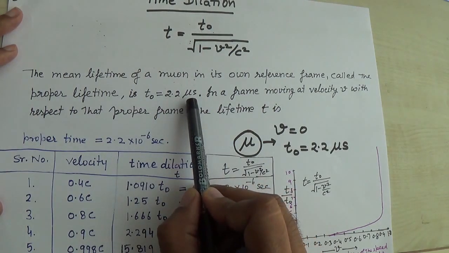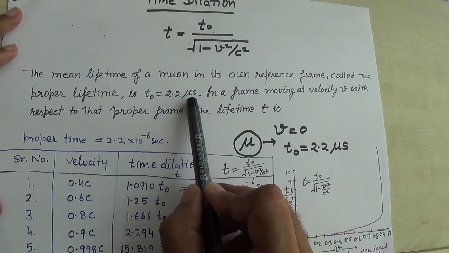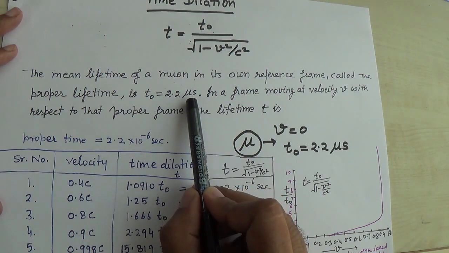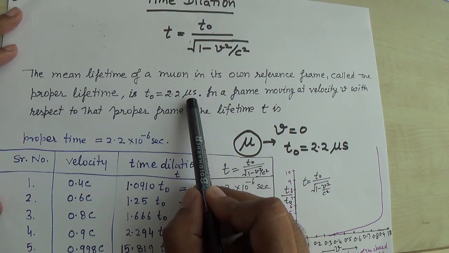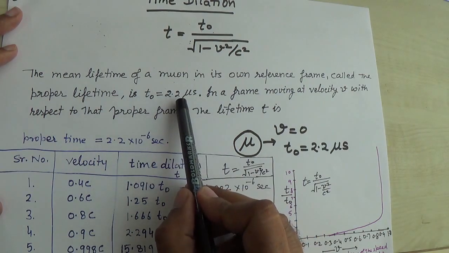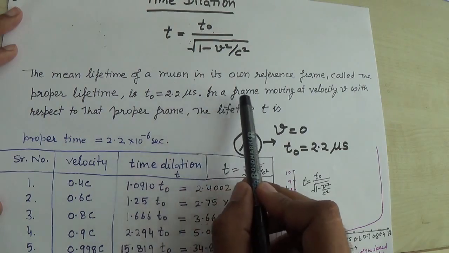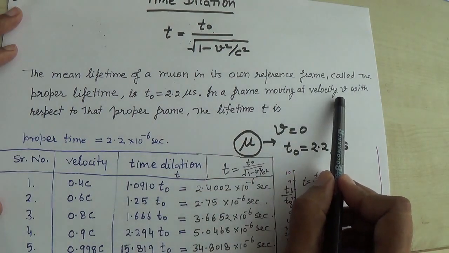So in the next video lecture I will discuss the muon experiment. Right now I am just taking an example of that particular experiment, because we know that muons are elementary particles, and here I have taken the lifetime of the muon decay, that is 2.2 microsecond, in a frame moving at velocity v.